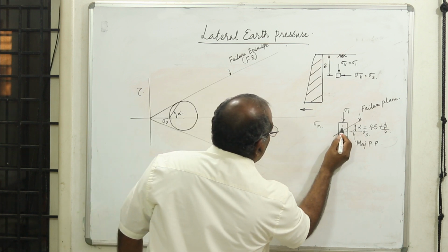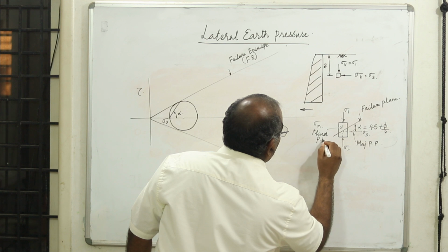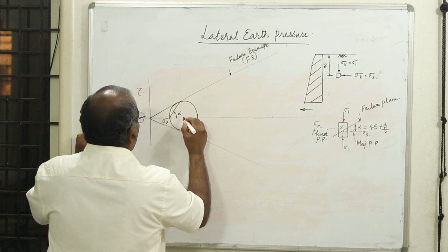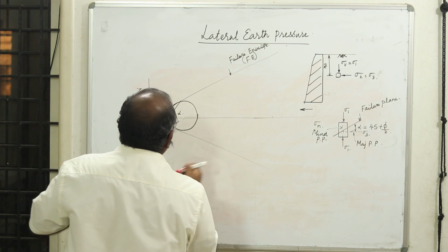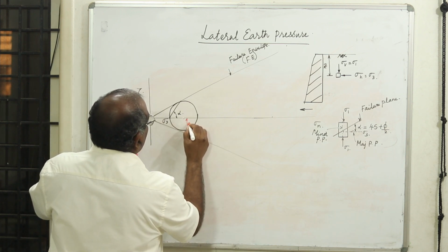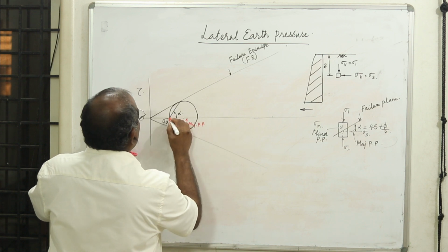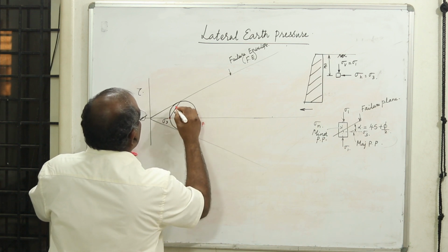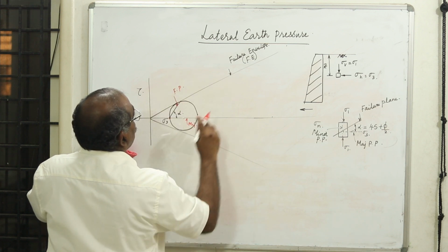Now based on that, the horizontal is the major principal plane, and this is the point where it is meeting. This is the failure plane. This is the failure envelope.